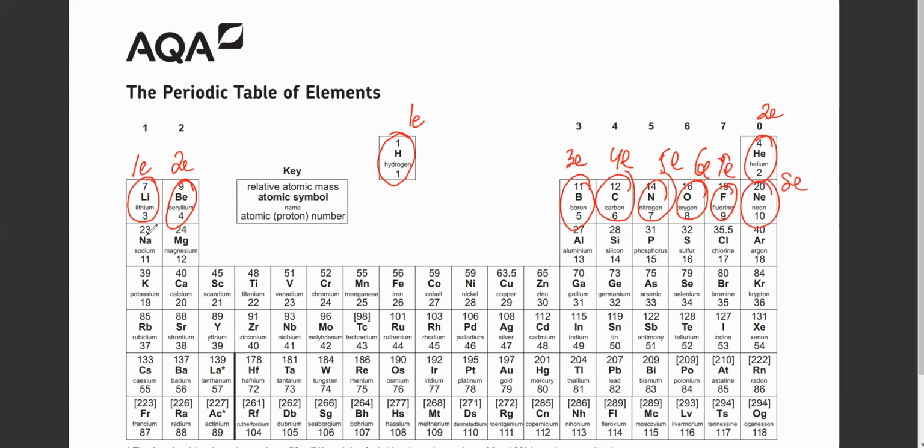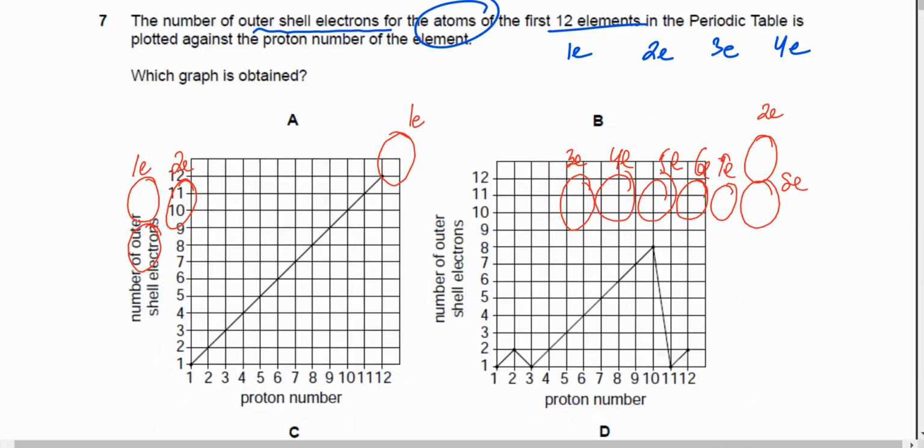And then you move to group 1 again. So again, you have how many electrons? 1 electron. So the graph would look like this: 1 electron, 2 electrons, then again 1, 2, 3, 4, 5, 6, 7, 8, then again 1. So it's going to look like the way it's shown over here. The first one is going to have one electron, then two electrons, then again it's group one, one electron, and then it would start to increase, and then again one electron.